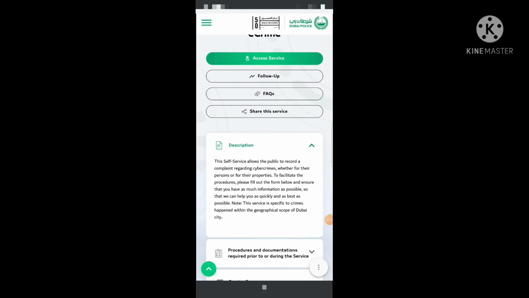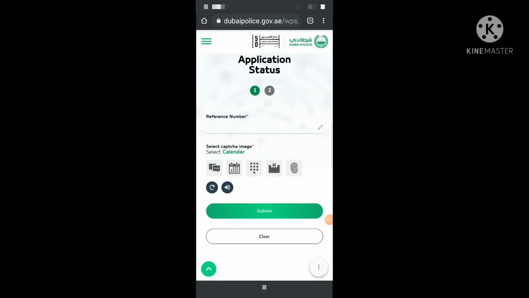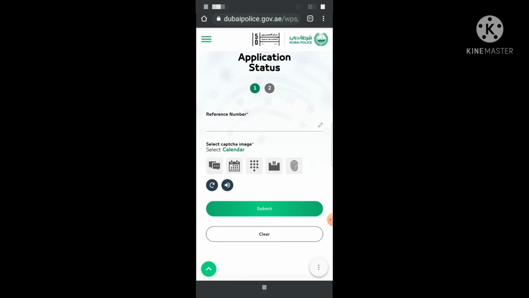Similarly, you have to go to the first page, where it says follow up. You have to click follow up, because over social media people are sometimes asking about cyber crime complaints. So you have to do this procedure, but keep in mind that you should have solid proof, because this is a sensitive matter.